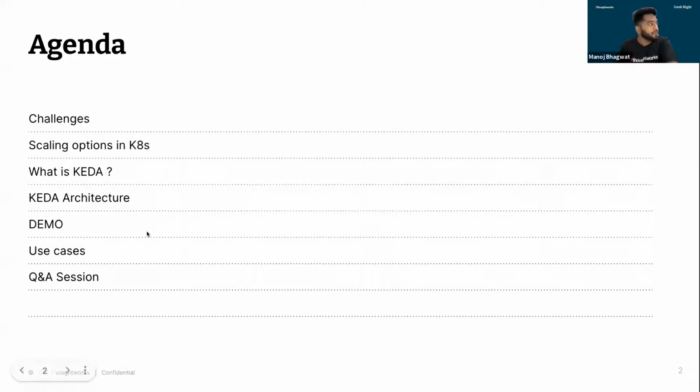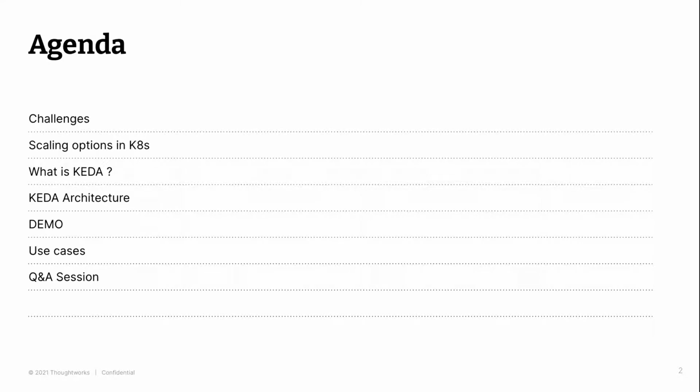Okay, so the agenda for today's session looks something like this. First we'll talk about what are the challenges that we are facing, then what are the scaling options in Kubernetes and how those challenges are being tackled using those scaling options. Then next we'll look at what is KEDA, then we'll do a deep dive into the architecture of KEDA, followed by a live demo, which will be done by my colleague. And then once the demo is done, we'll look at the use cases, followed by a Q&A session.